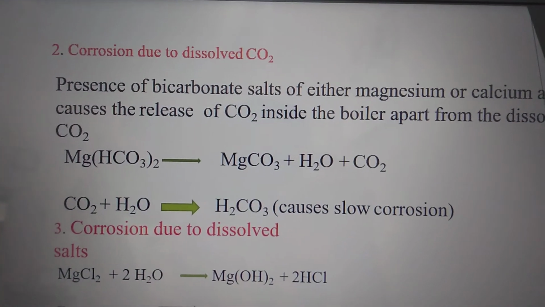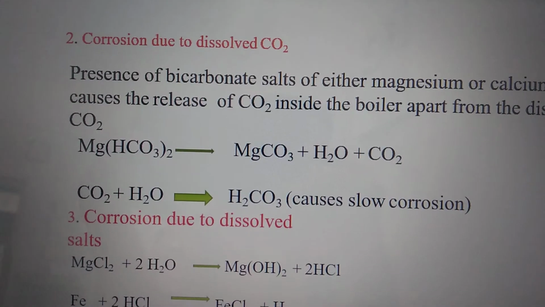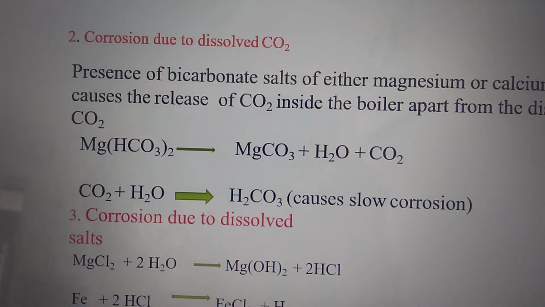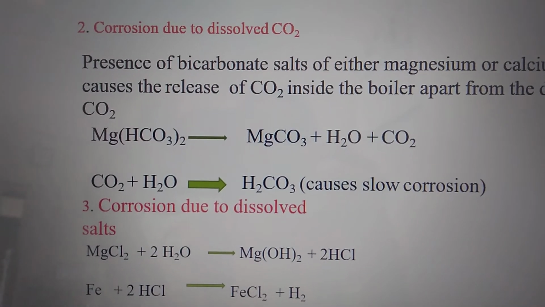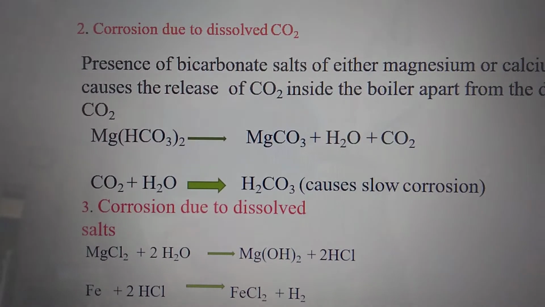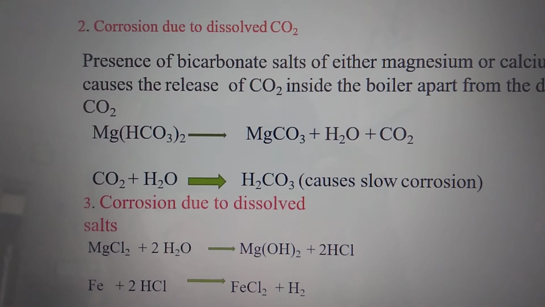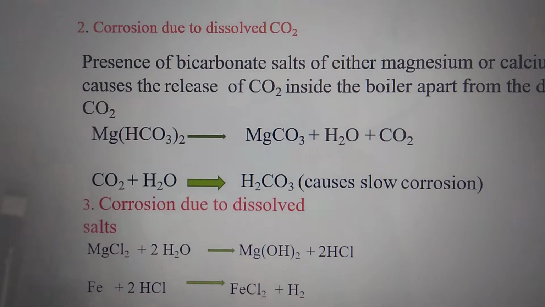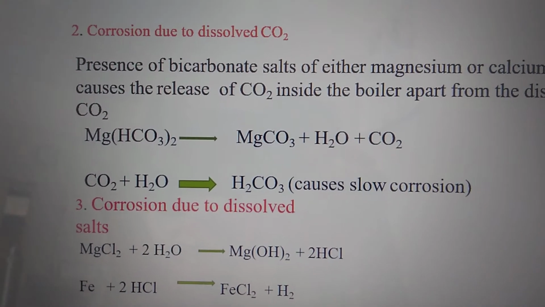Corrosion due to dissolved carbon dioxide. The source of carbon dioxide in water is either dissolved carbon dioxide gas or bicarbonates. If bicarbonate is present in water, on heating or boiling this bicarbonate decomposes into magnesium carbonate, water and carbon dioxide. This carbon dioxide reacts with water and there is a formation of carbonic acid.